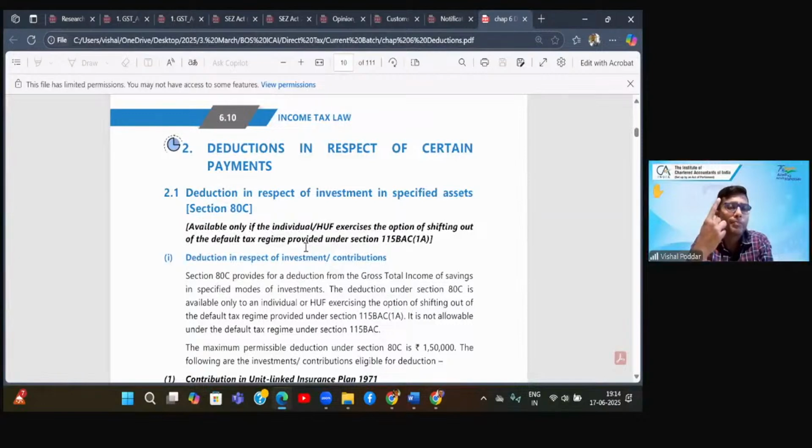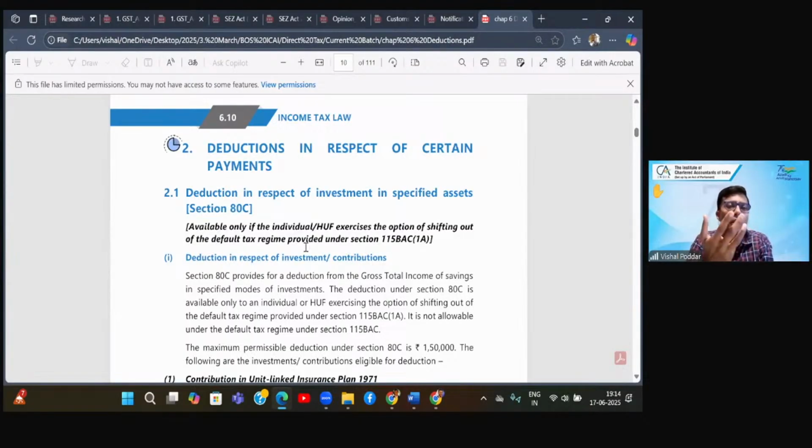In capital gains, the restriction is where you are showing your capital gain under section 112, 112A or 111A, these three special sections of capital gain. For these capital gains, deductions are not eligible, meaning you cannot subtract the deductions from them. 112 and 112A are for long term, 111A is for short term. Why these special sections? Because they have special tax rates. And the next is winnings, again with a special tax rate of 30%.